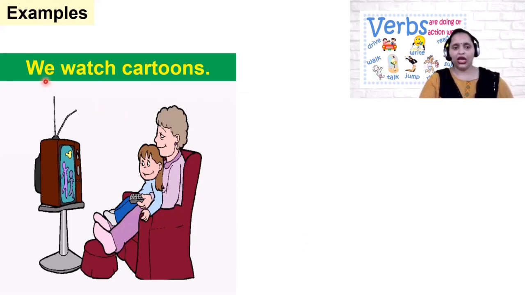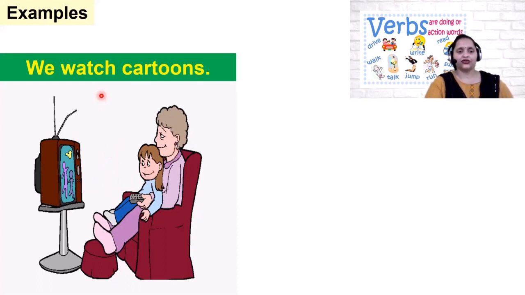Next, we watch cartoons. Here, you know that we is also a plural pronoun. It is used for more than one. So identify these two persons. They both are watching cartoons. So the verb or the action performed by them is watching.